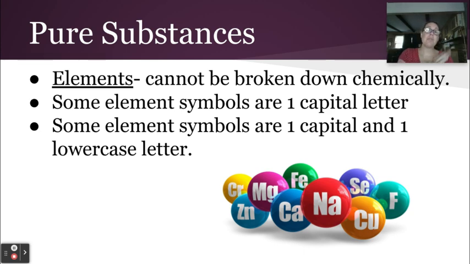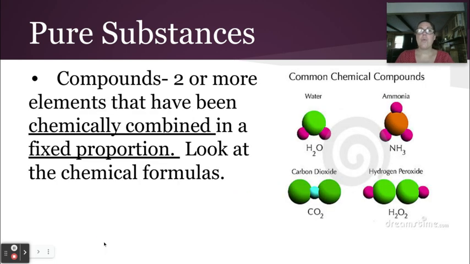But if I had capital C, capital O, well, then you would know, oh, I'm chemically combining carbon and oxygen. That's a compound. So if you look, compounds have two or more capital letters, H2O, NH3. Notice both letters are capitalized, CO2 and H2O2.